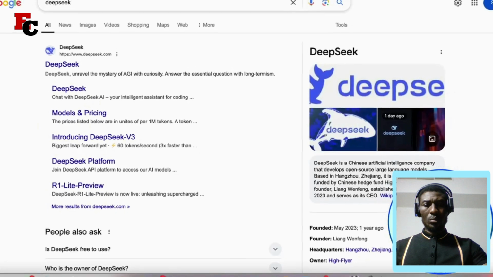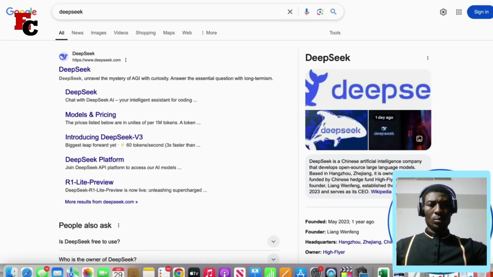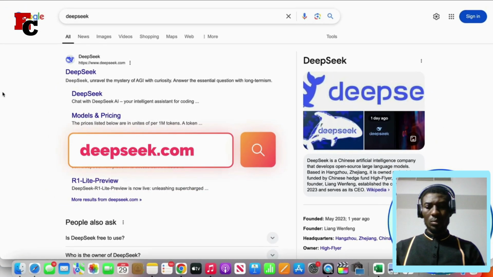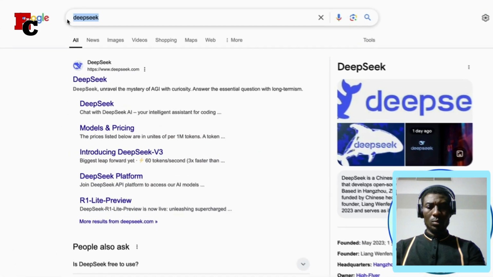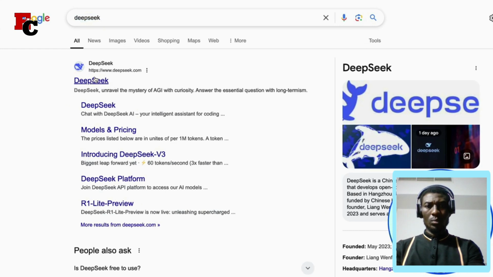But let me just quickly jump into the laptop and show you the sign up process. It's really simple. You can go over to deepseek.com, or what you can do is come over to Google just like this, type it in there just like that, and then click on the first one in the results.